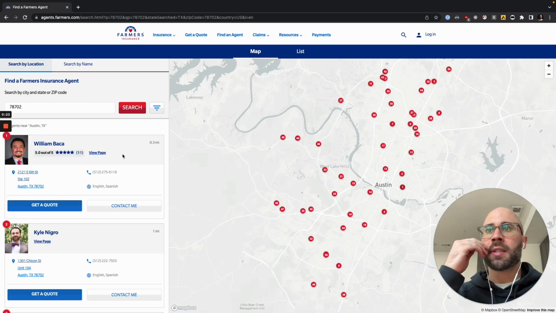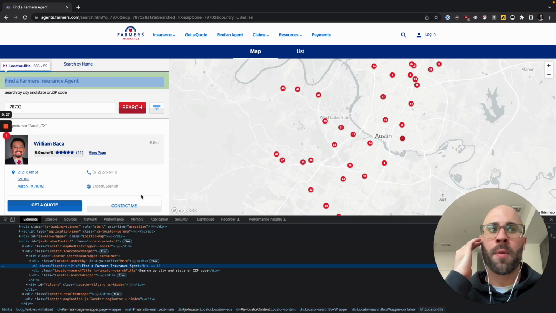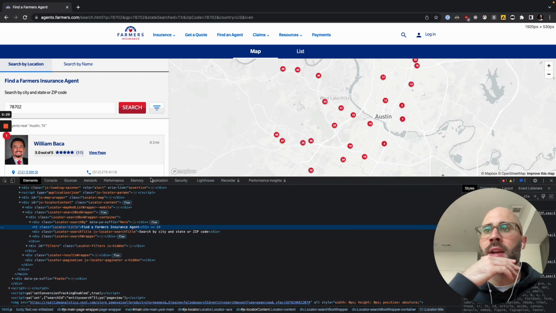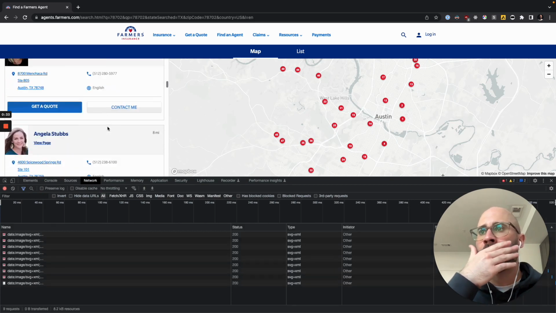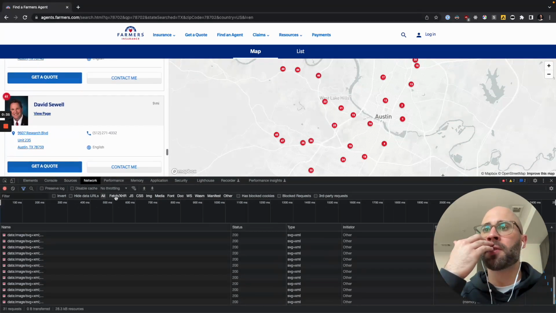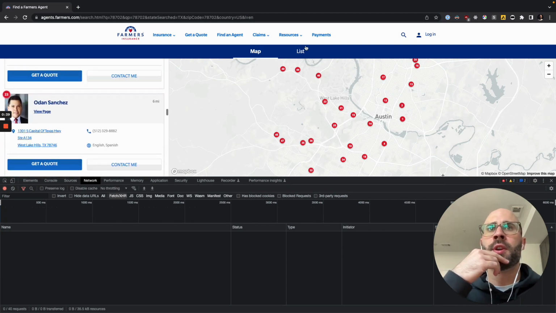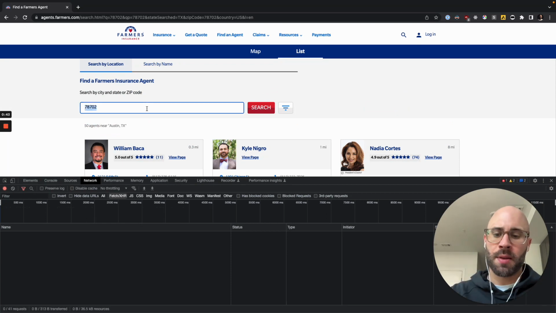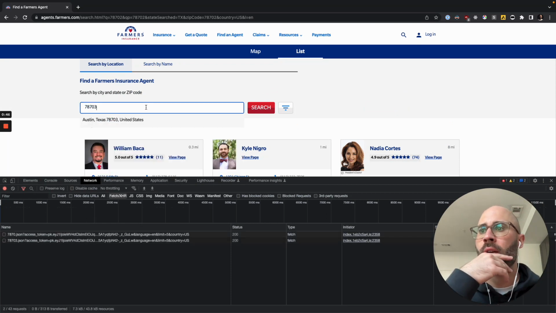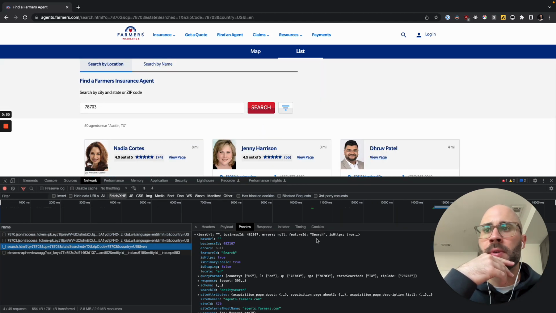It's going to pull up this list, and this is always a great indication that they're firing off some network requests to get that data. So we're going to inspect, open up the network tab, clear everything, and do Fetch/XHR. There's no pagination, which is a bummer. So let's type in another zip code. Boom. That looks like the one that we want.